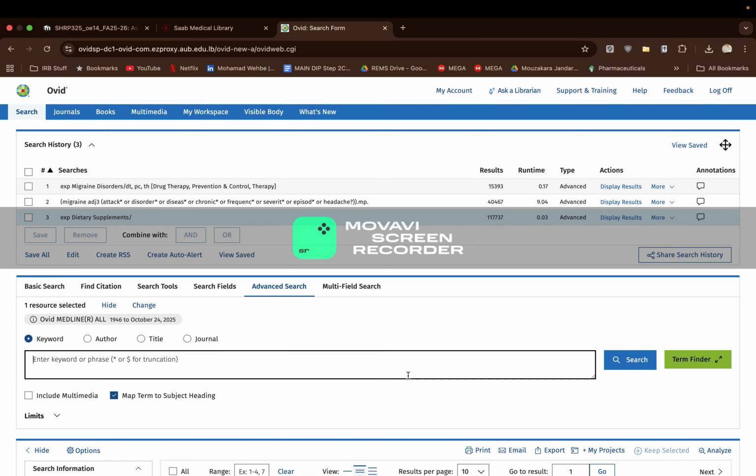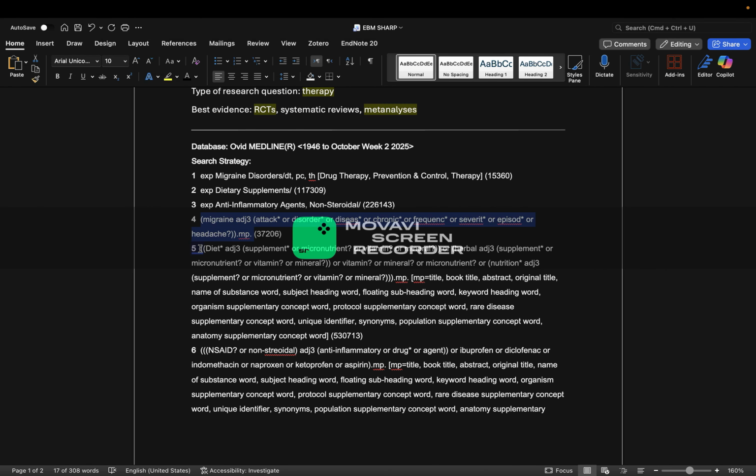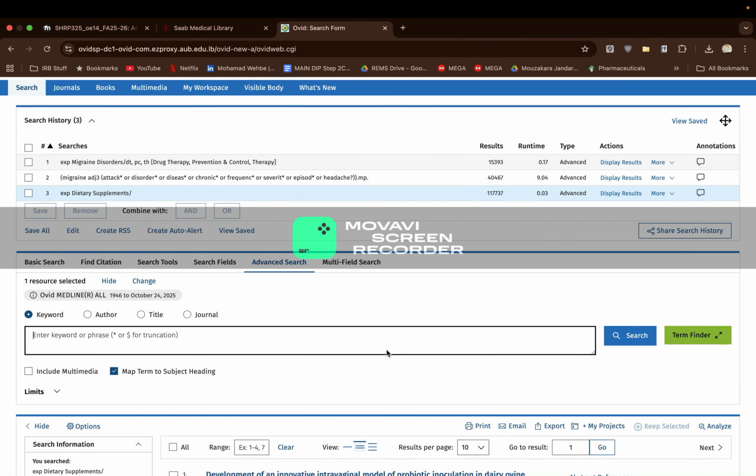And now time to think of the keywords. So dietary supplements is very broad. A lot of things can be dietary supplements: vitamins, micronutrients, macronutrients, herbal supplements, minerals, specific nutrition. So it's very broad, and this is what I try to do here. So I wrote in this case diet with a star and adjacent 3, and it could be diet supplements, supplements of diet, dietary micronutrients, vitamins, diet vitamins, diet minerals, and